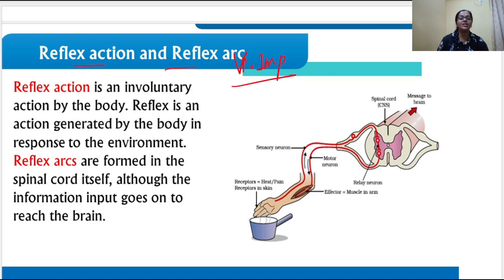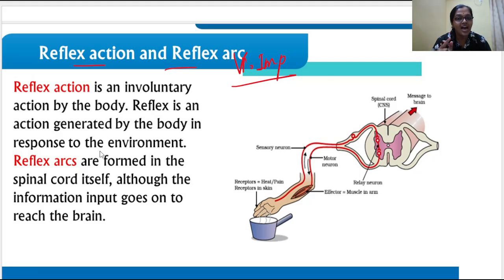Definitely they are related. So what is reflex action? Sudden involuntary action which is produced by the body is called reflex action. This is generated by the body in response to some stimulus in the environment. It can happen suddenly if we are touching a hot pan or a nail is pricking into our leg. Something like that happens and suddenly we remove it. That means that's a reflex action, right?